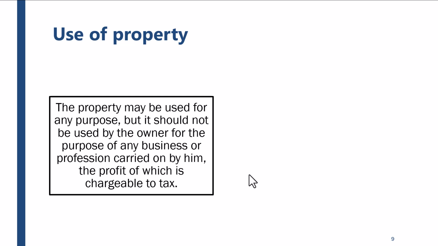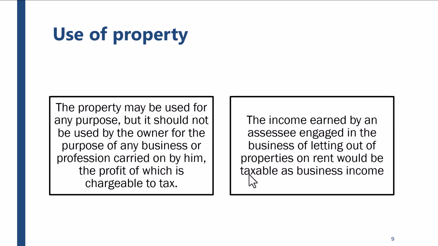Okay. Use of property. The property may be used for any purpose, but it should not be used by the owner for the purpose of any business or profession carried on by him, the profit of which is chargeable to tax. The income earned by an assessee engaged in the business of letting out properties on rent would be taxable as business income. So if the property is used for business purposes, the income you derive from that property will be taxed under the head business income. Even if you're doing a business of letting out properties, it will not be chargeable under the head income from house property. It will be chargeable under the head income from business.